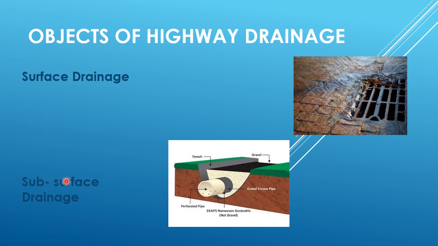Diversion and removal of excess soil water from the subgrade is termed as subsurface drainage. The subsurface drainage system enables intercepting the seepage flow of water and diverting the same away from the roadway to the nearest water course. The subsurface drainage system also helps in lowering the groundwater table well below the subgrade and in controlling the capillary rise of water.